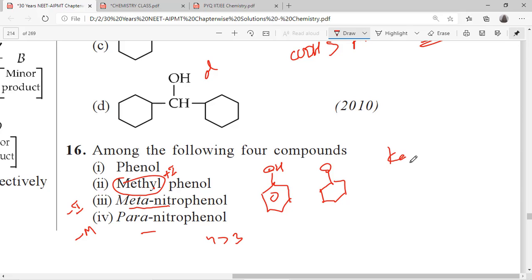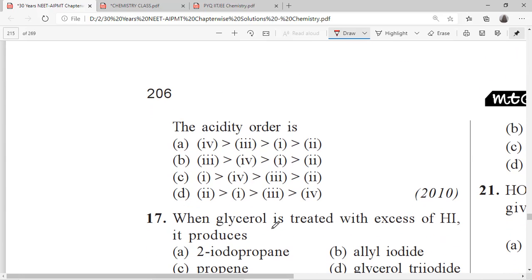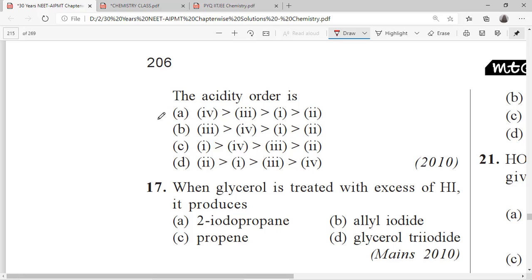So Ka is directly proportional to minus I and minus M. Ka is inversely proportional to plus I and plus M. So between phenol and methyl phenol, phenol is somewhat better. So the highest will be 4, then 3, then 1, then 2. 4, 3, 1, 2. That means A is the option.